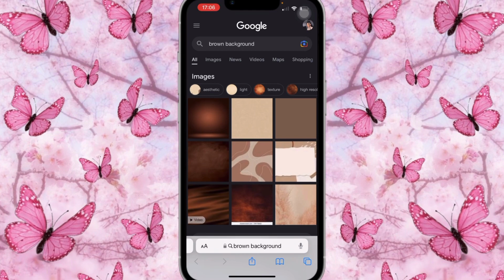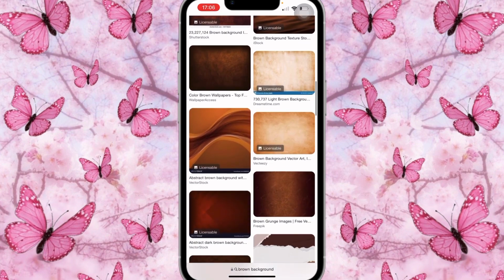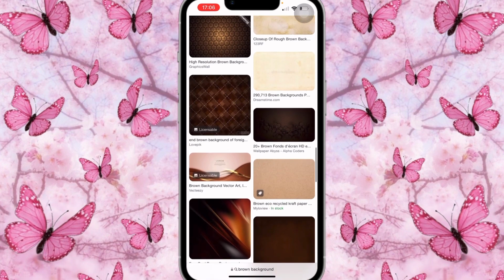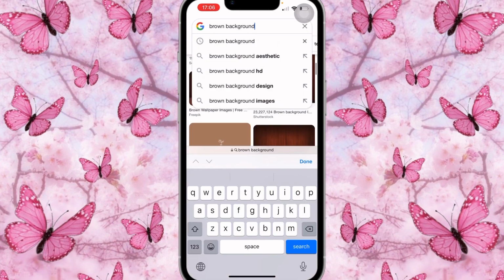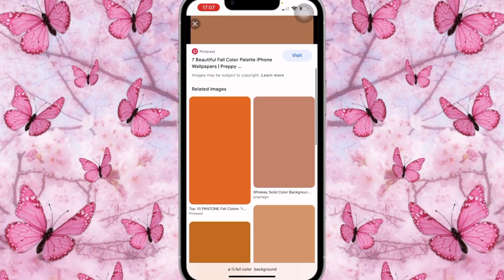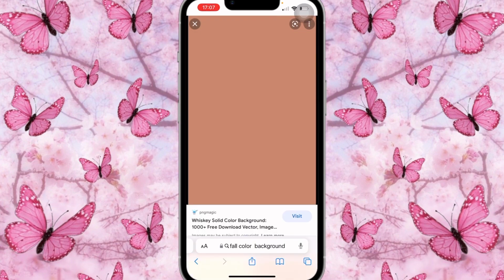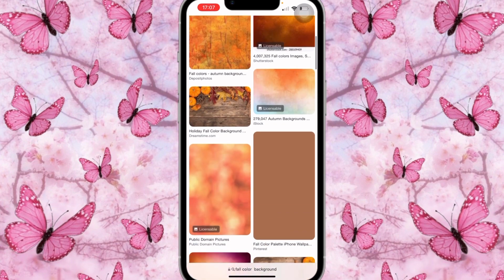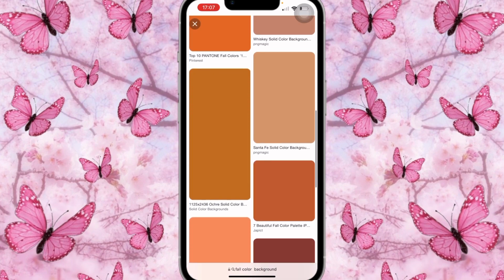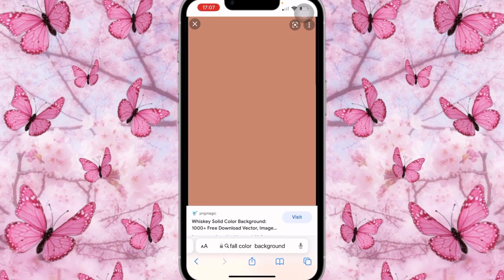Once we're here, we're going to click on images and scroll through until we find something that we're going for. So I'm going to type in, let's put, fall color background. I think that's what I typed, and then I clicked on one of these backgrounds, and then I chose the one that I like. Or you could even create the color palette in Fonto. So I went with a color like this.